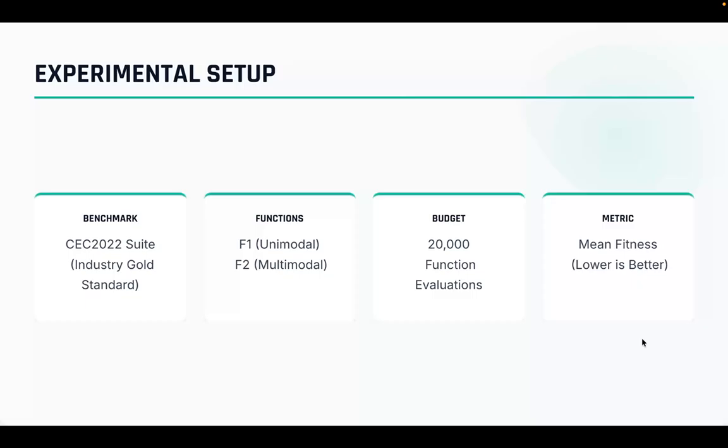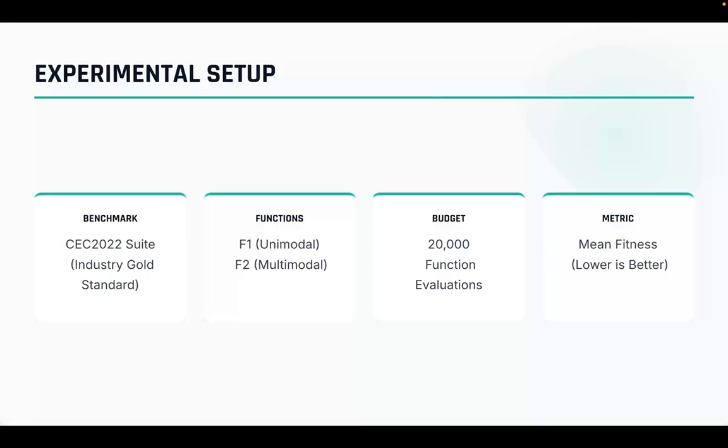Thank you, Harshit. I'm Dipesh, and I will be presenting the results of our work. A novel idea, no matter how clever, is only as good as its results. To validate our adaptive OIO, we didn't just run a few random tests, we followed a rigorous scientific protocol. We utilized the CEC 2022 suite benchmark. For those unaware, CEC stands for the Congress on Evolutionary Computation. Their benchmark suite is the industry standard for testing optimization algorithms. It contains extremely difficult mathematical functions designed to trick and trap optimizers.